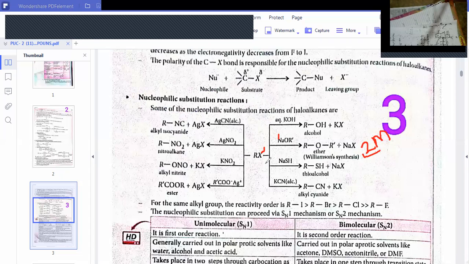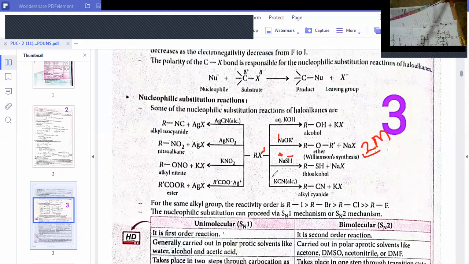Next, react with NaSH. What is the nucleophile here? SH minus is the nucleophile, Na plus is the electrophile. Remove NaX and SH attaches. That is your answer, thio alcohol. Similarly with KCN, CN is a nucleophile. All these are SN2 reactions.